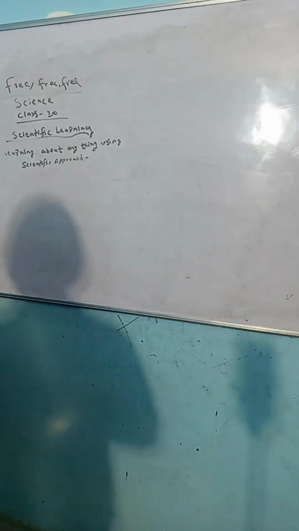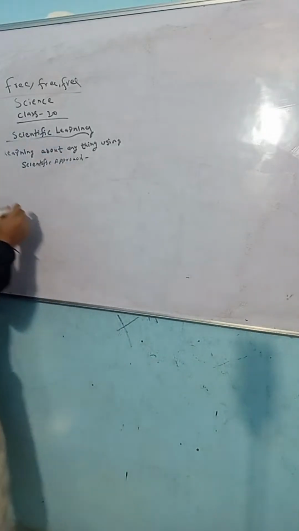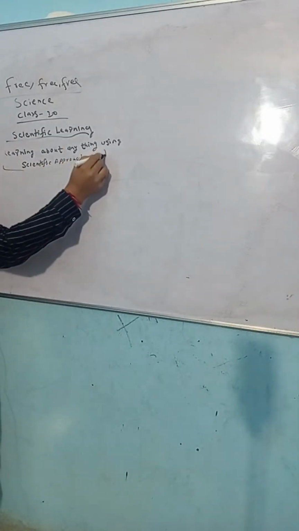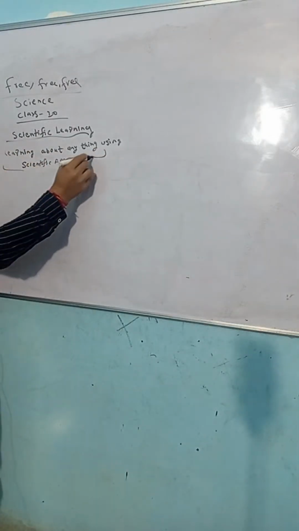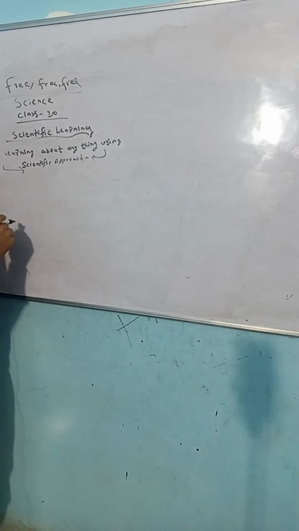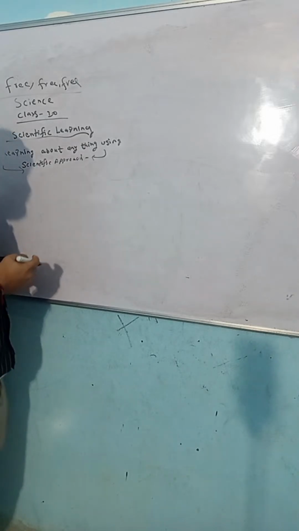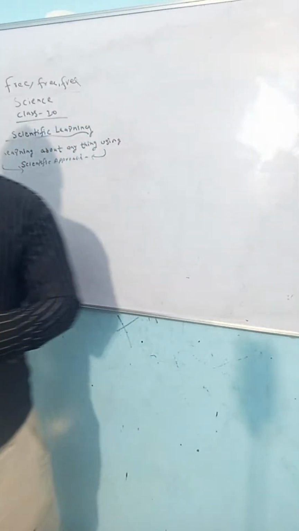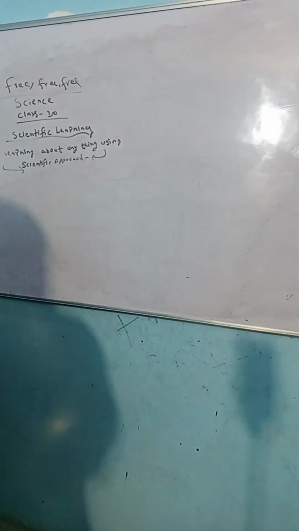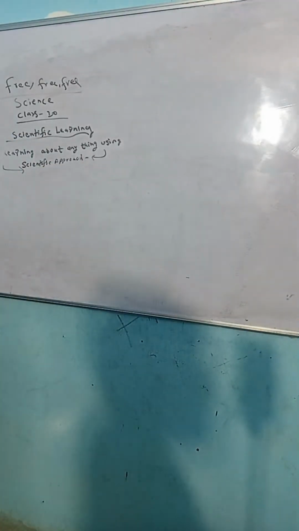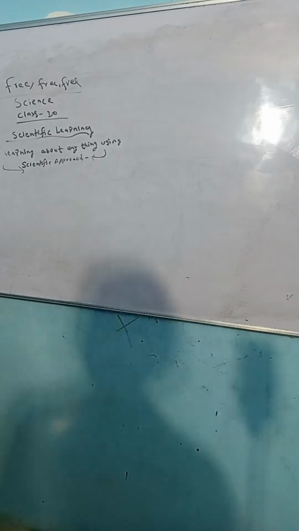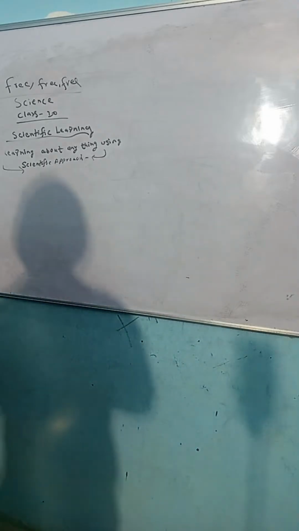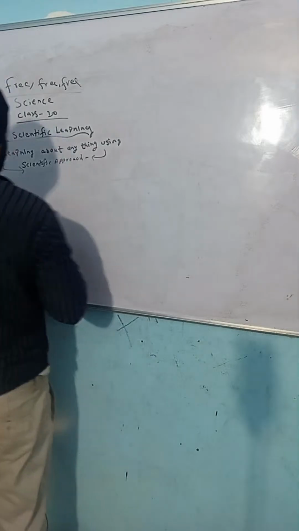In that way they got an idea and prepared medicine, the COVID-19 vaccines, Covishield, and lots of other vaccines. This is scientific learning.